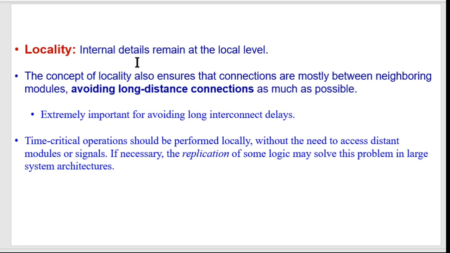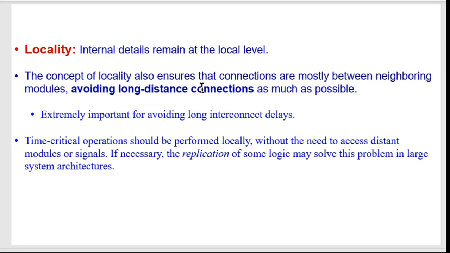So the concept of locality also ensures that connections are mostly between neighboring modules, avoiding long distance connections as much as possible. It may not be possible all the time, but the effort should be such that the connections that are made should be local to each other, in the neighborhood area.